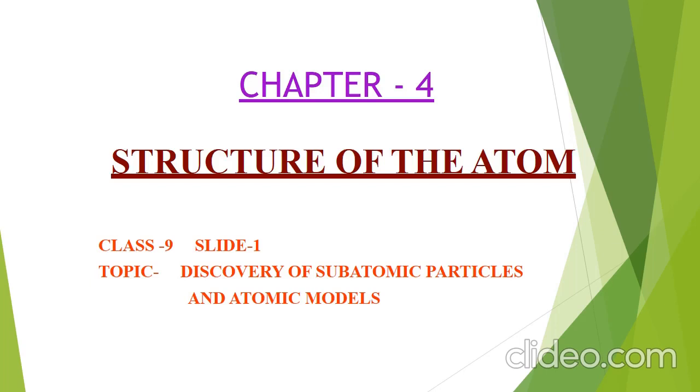This theory was able to explain the laws of chemical combination which were put forward on the basis of experimental studies. The concept of relative atomic mass was also developed. However, Dalton's concept of atom could not explain the following facts. Number 1, why do atoms of different elements differ from each other in masses and properties? And next, why do atoms combine to form molecules?